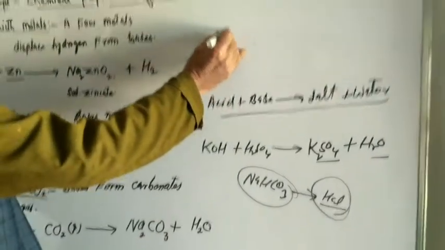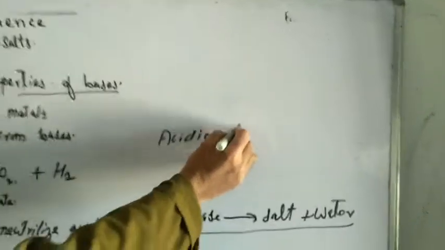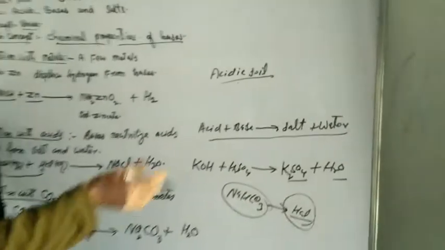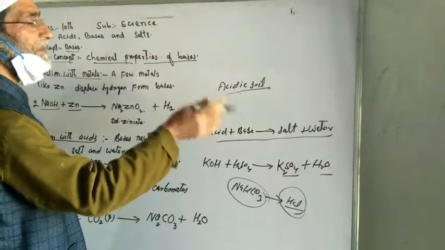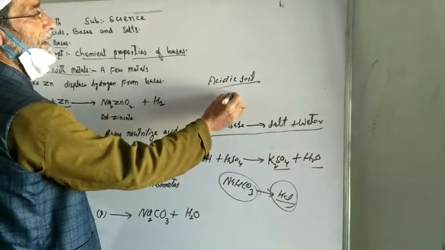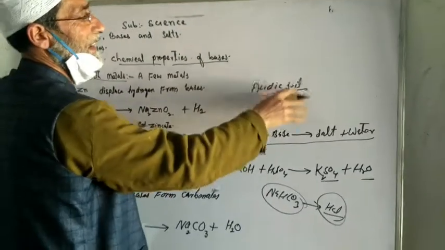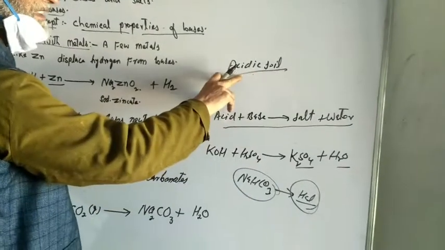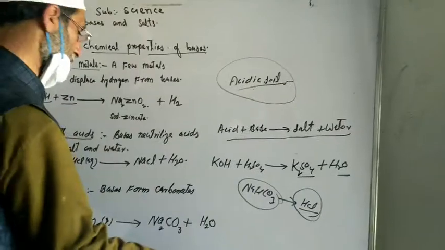Similarly, if the soil has turned acidic, it cannot produce good crops. In order to neutralize it, farmers often spread lime over this acid or mix lime with this acid, lime being the base. It neutralizes the acid in the soil and makes the soil neutral, hence good crops are then produced.